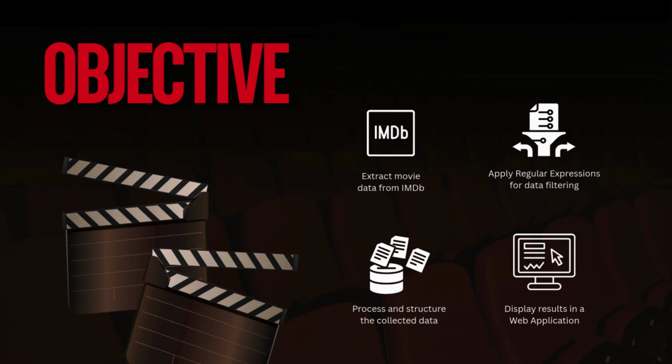First, to extract movie data from IMDb using web crawling techniques. Second, to apply regular expressions in Python to filter and process the collected data. Third, to organize the extracted data into a structured format. Finally, to display the processed movie information through our web applications.